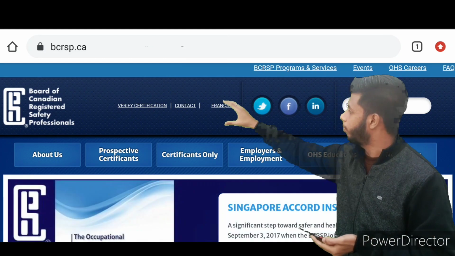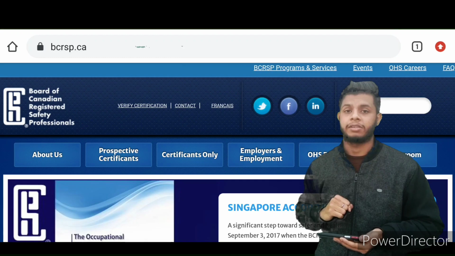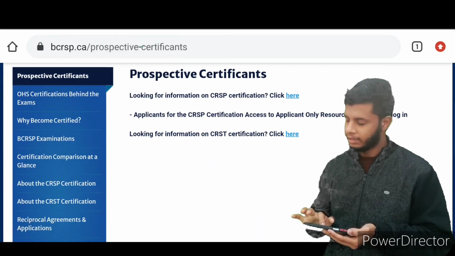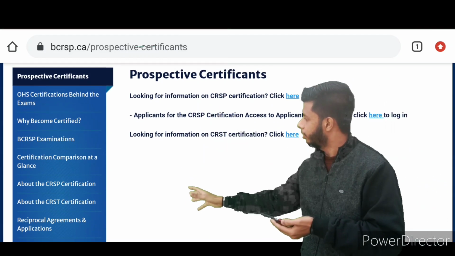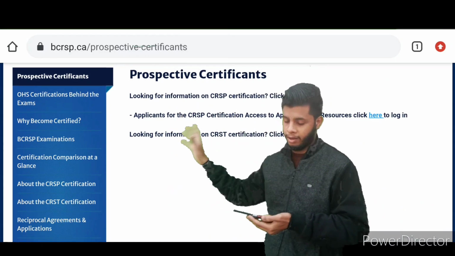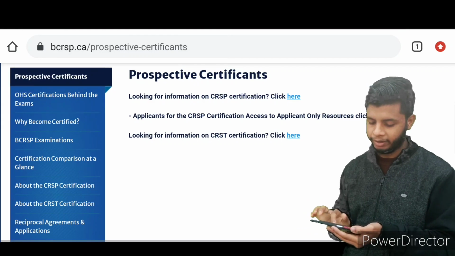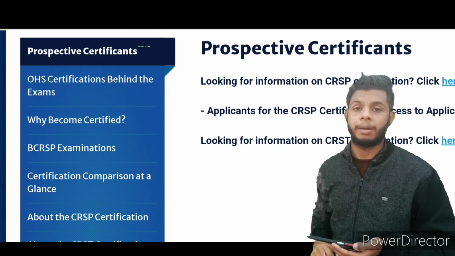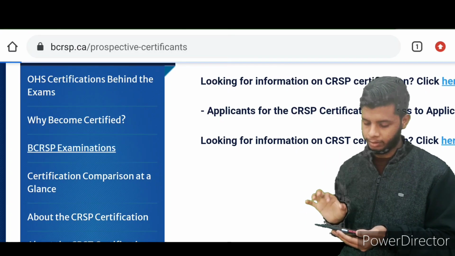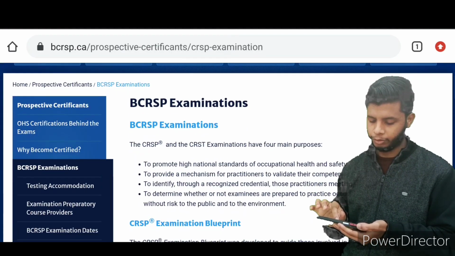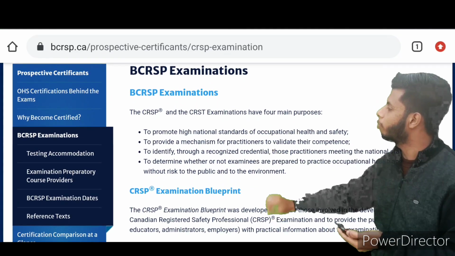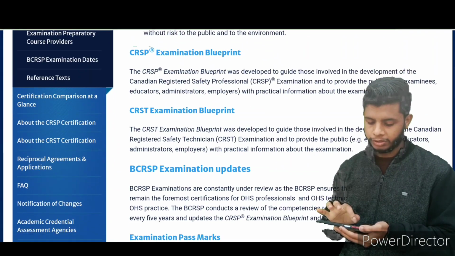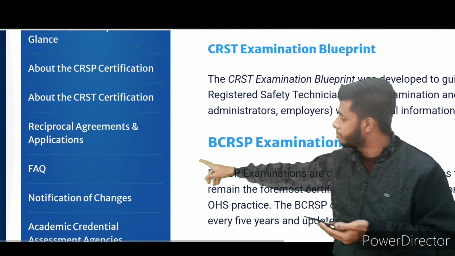Go to the second option, called Prospective Certificates, and click on that. After you click, see the last corner. In this corner you need to zoom in, and you can see the third option, BCRSP examinations. Click on that. After clicking on BCRSP examinations, you can see they have given each and everything about the BCRSP examinations. Now go downwards and see the CRSP certification.